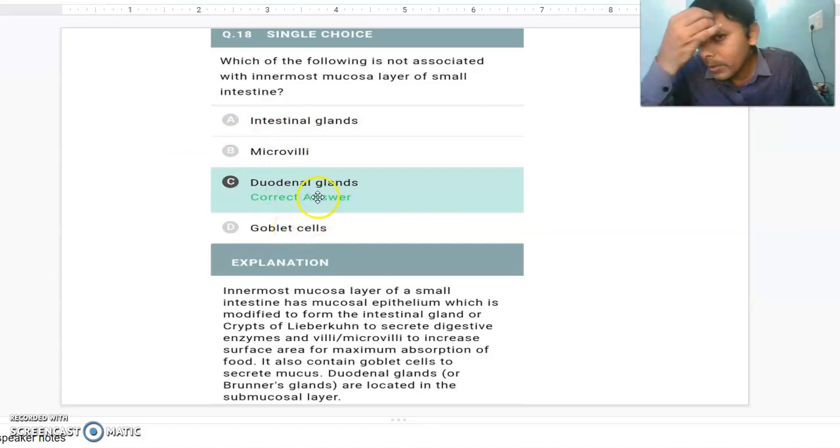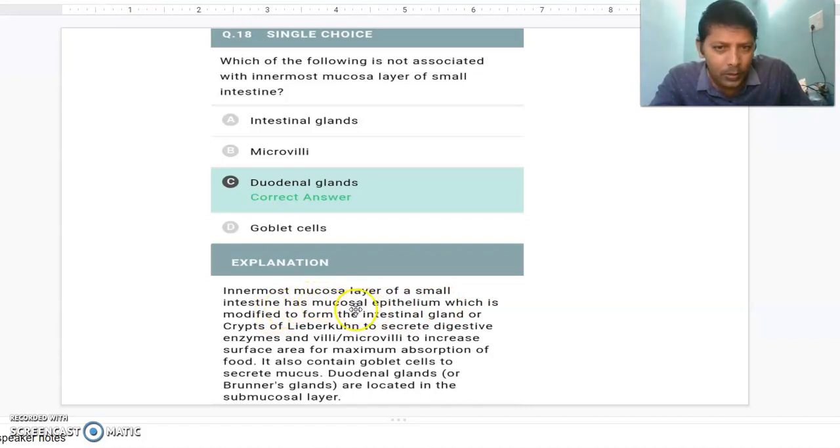And next one, duodenal glands are present in the submucosa. They are also called submucosal glands or Brunner glands. They are present in the submucosa of the duodenum, not the mucosa. The others are all associated with the innermost mucosa layer of the small intestine.